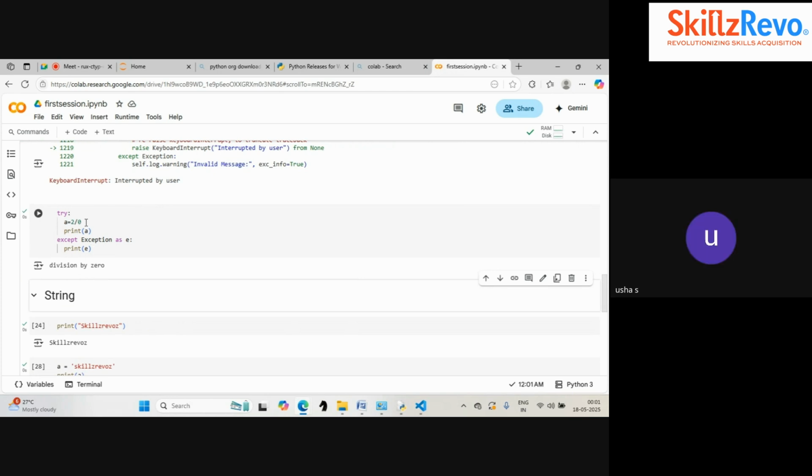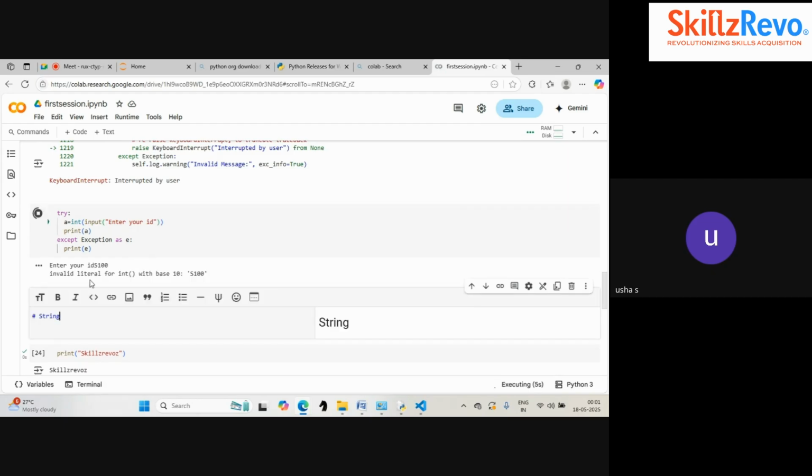Even if I am giving an input here, input, enter your name, instead of that, enter your ID. Now here I'm putting an integer. Instead of giving an integer, I'm giving s100. This time also I'm not getting that much error. It says invalid literal for int with base 10: s100. Is it clear? Yes. So that's how we can handle the exception.